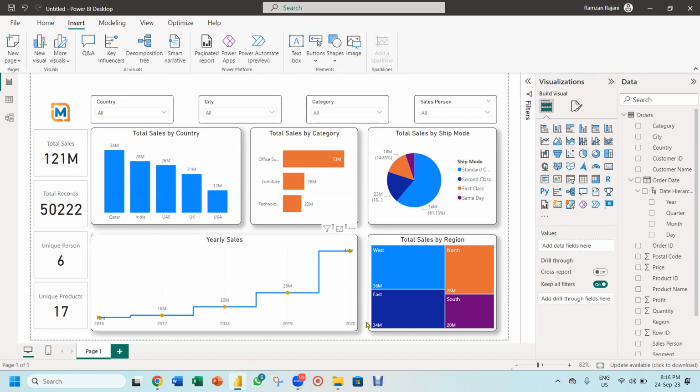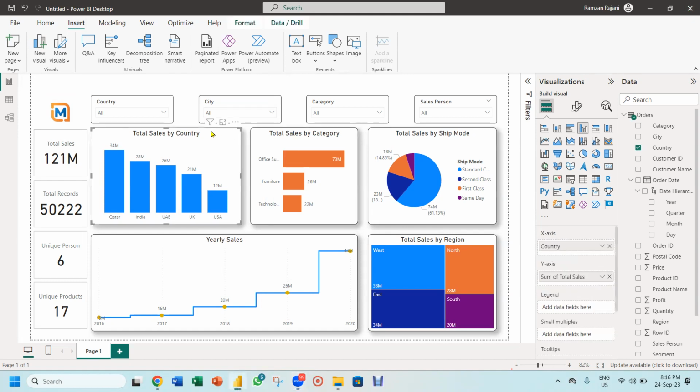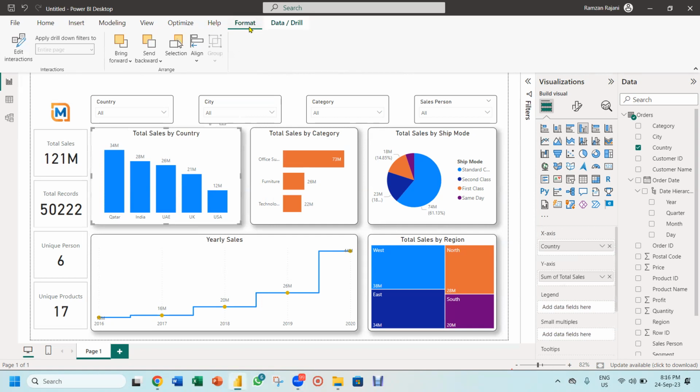On the insert, you get how to disable clicks on the chart. If I have already slicer, which do the same. For that, now there is an option edit interactive that you can disable. Okay, you go here, you go to the format, and there is an option edit interaction. You can disable that. Basically, when you click on it, other charts will not affect. That can be done with the help of edit interaction.